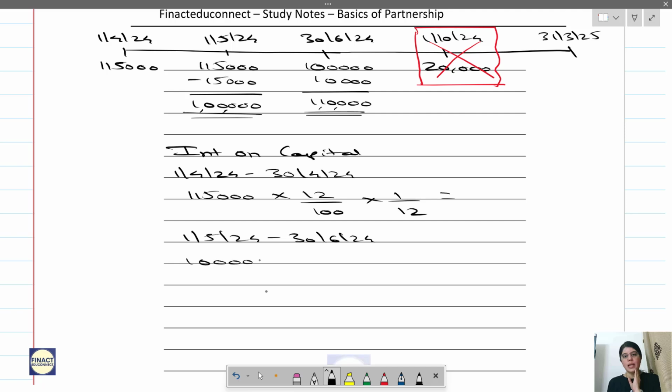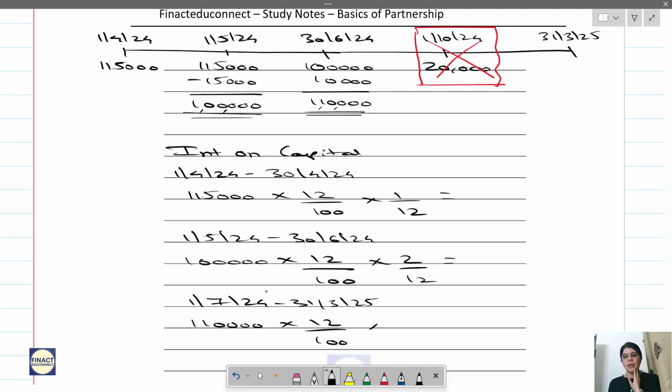So 1 lakh into 12 by 100 into 2 by 12, and then from 1st July 24 to 31st March 25, that is 9 months. It is 1,10,000 into 12 by 100 into 9 by 12. Calculate it. Cross check: 9 plus 2 is 11, plus 1 is 12. Always cross check.